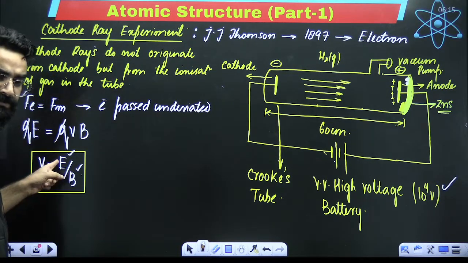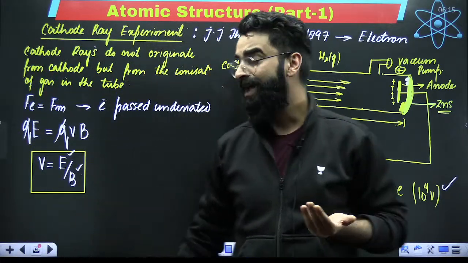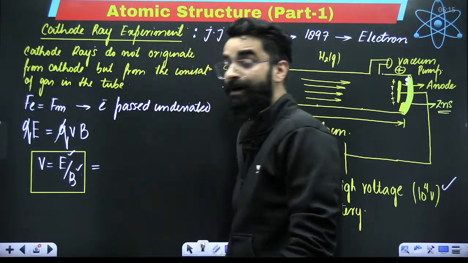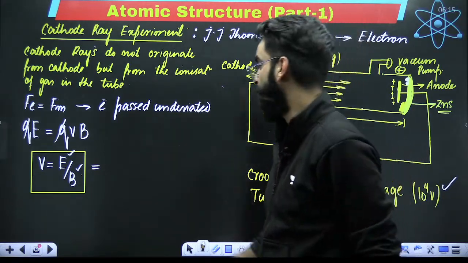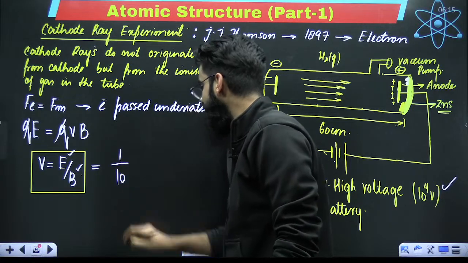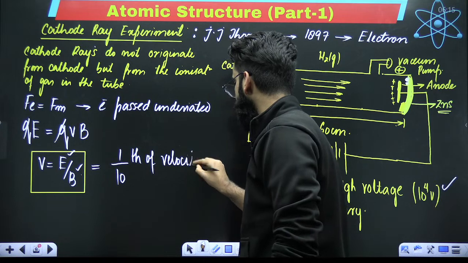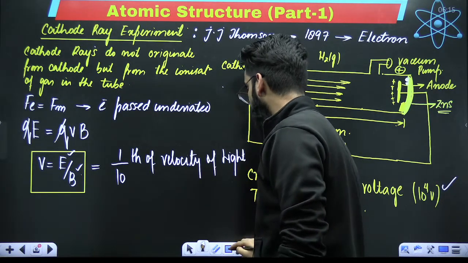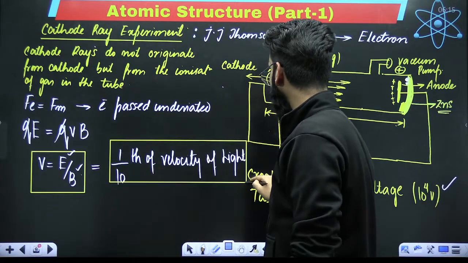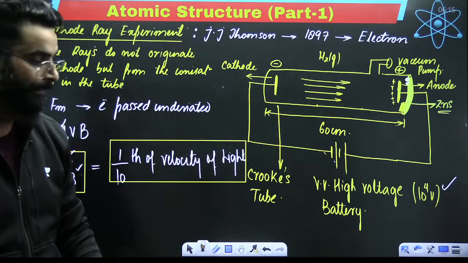If you know the electric field strength and the magnetic field strength, can't you calculate the velocity with which the electron moves? And it was observed that the velocity with which the cathode rays move is equal to 1/10 of the velocity of light. So your cathode rays were moving with a speed 1/10 of the velocity of light. This is one more important conclusion.